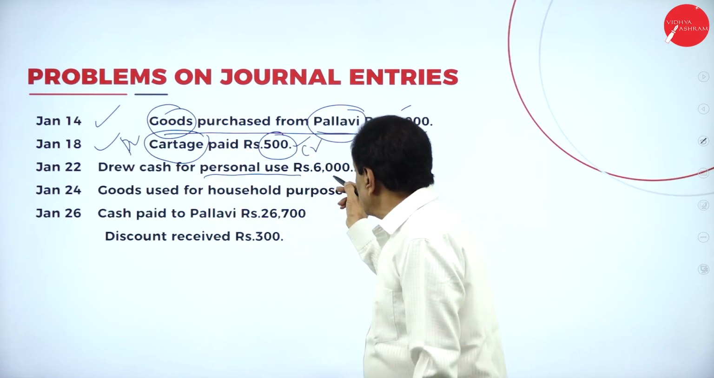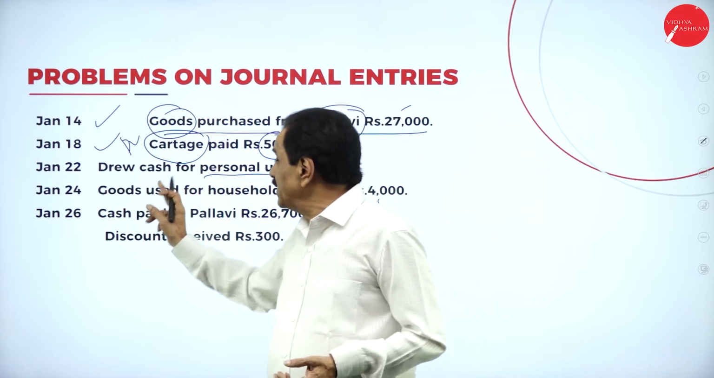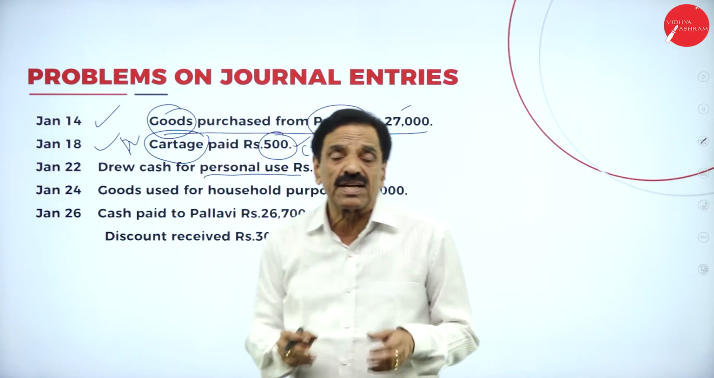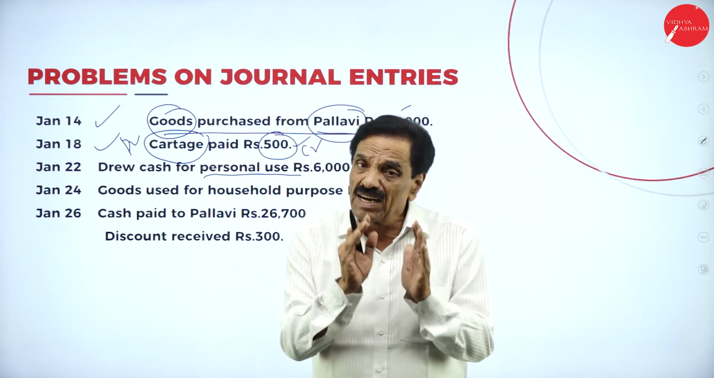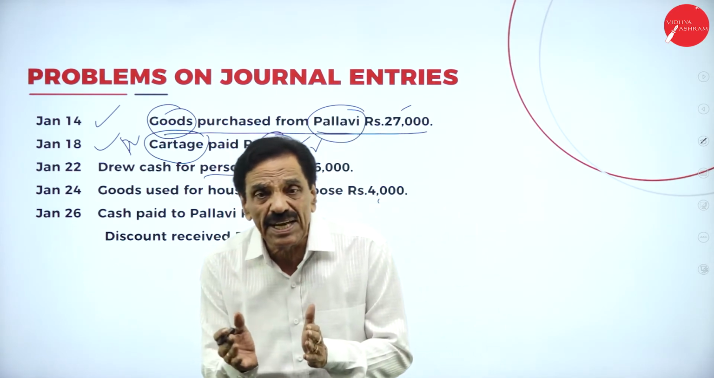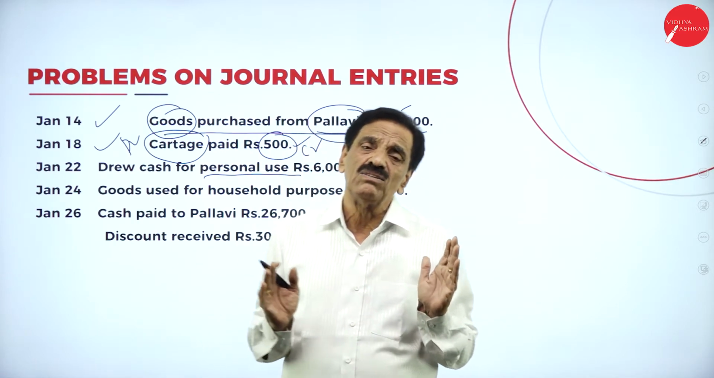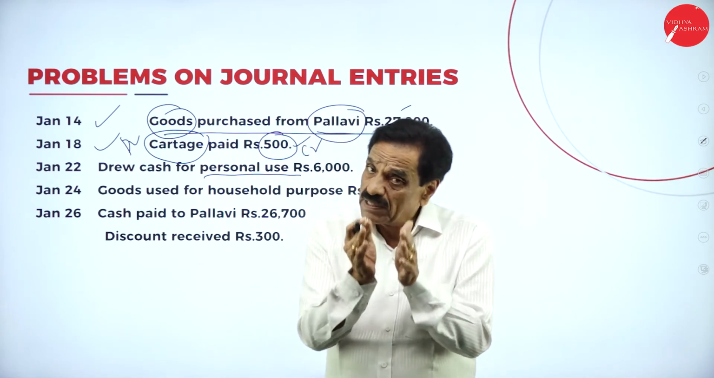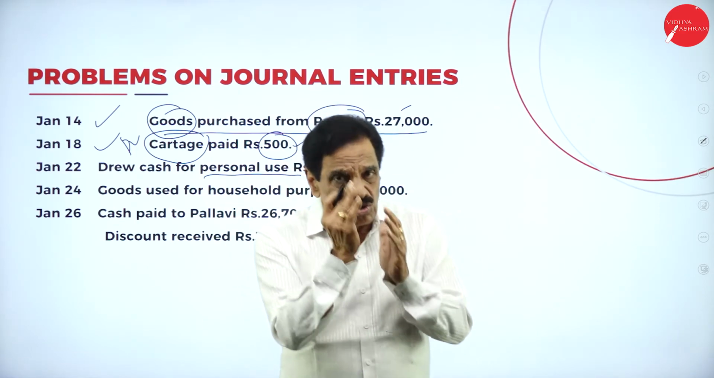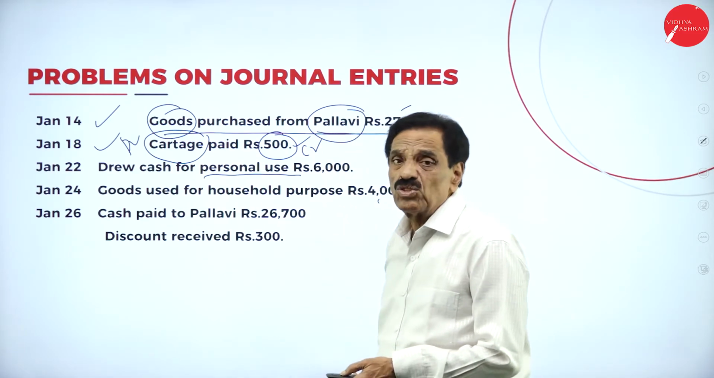How much money are we receiving? 6,000. Instead of money, what do you have to write? Drawing. And how much cash is going out from the business? 6,000. On which day? 22nd. What's the entry? Drawing account debit to cash account to the worth of 6,000, because drawing is personal. Cash is going out from the business. On which date? 22nd.